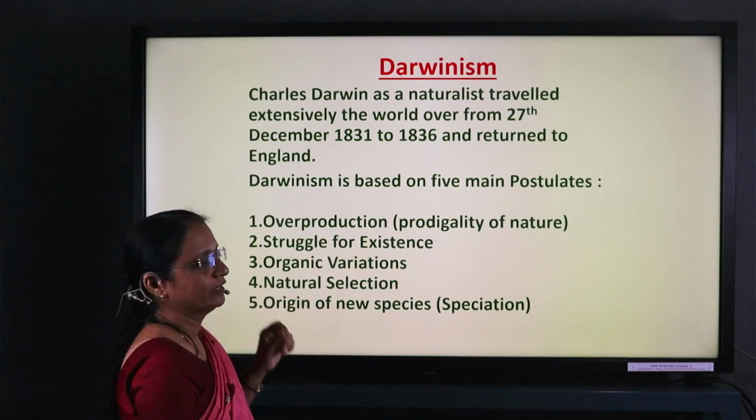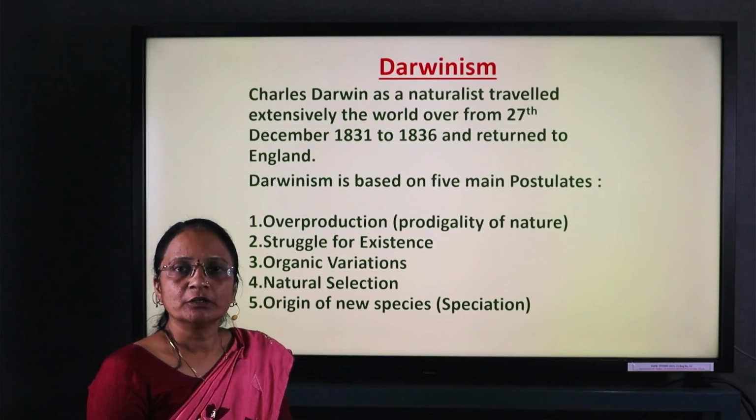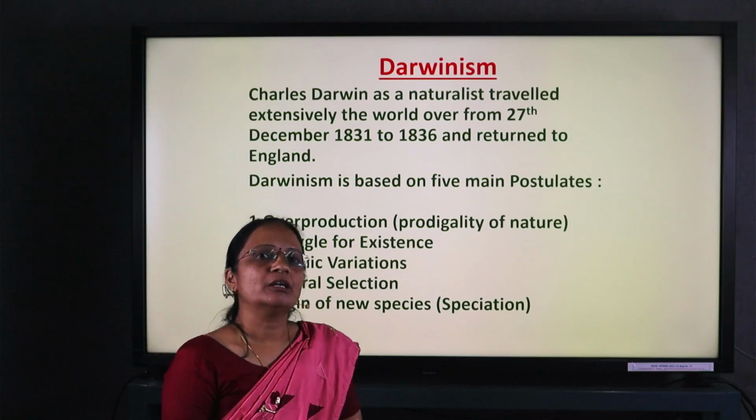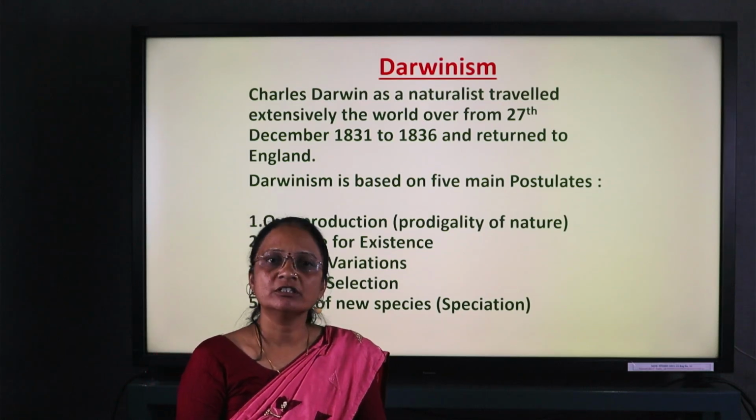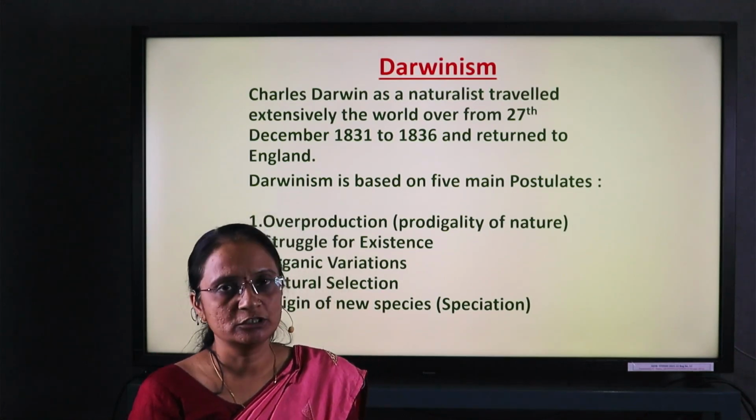The first postulate is overproduction. In nature, the number of each and every individual is fixed because they have to survive, and other organisms also have to survive in the ecosystem.